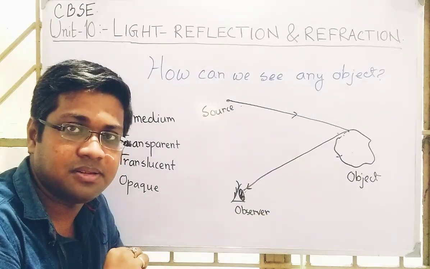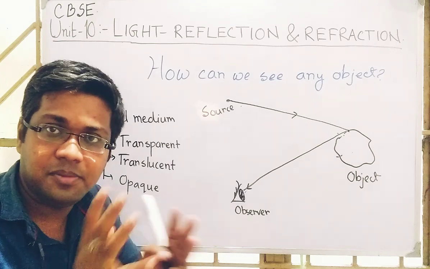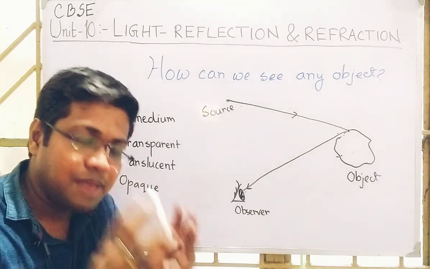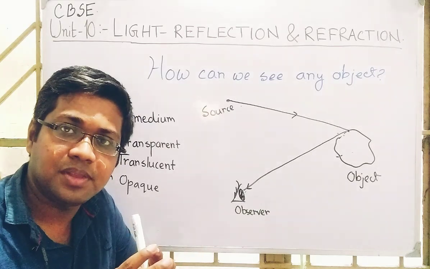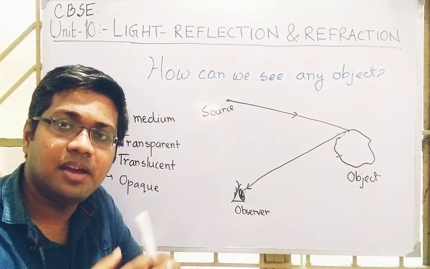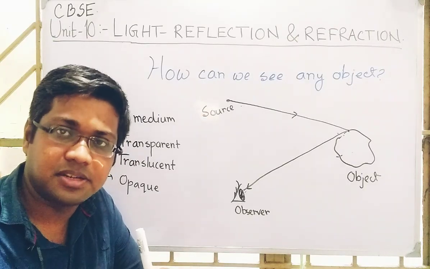So whatever I have said till now, if I summarize all of these things: for the object you want to see, we can see the outer part of the object by reflection, and the inner part of the object by refraction.